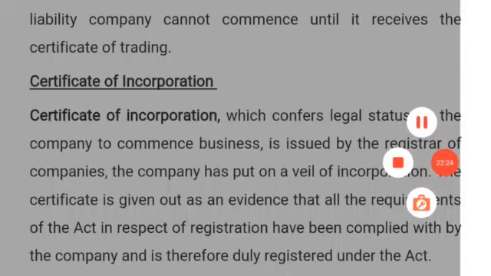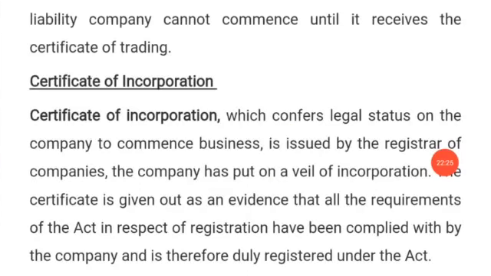Certificate of incorporation confers legal status on the company to commence business. Legal status. We have said that a company is a legal entity. So this is where the legal entity comes in. After the CAC are satisfied with all the 3 documents I have said earlier, the certificate of incorporation will be given to the company.